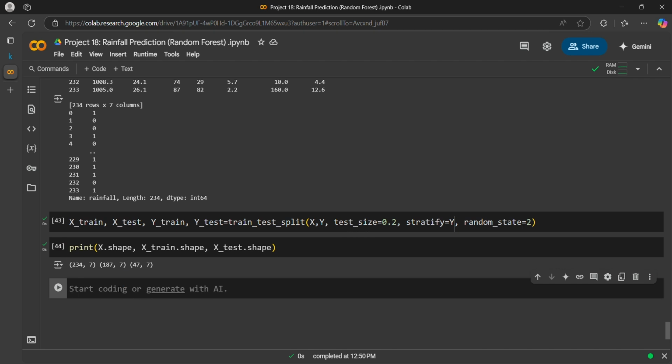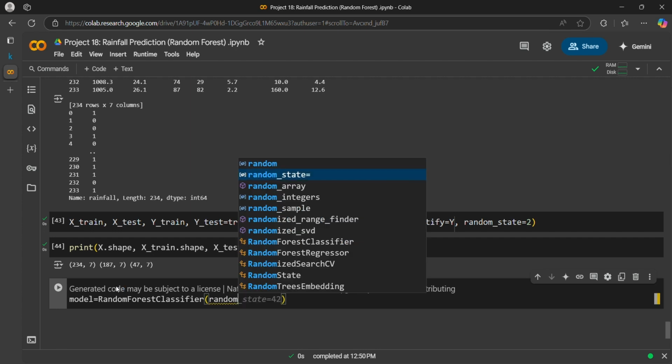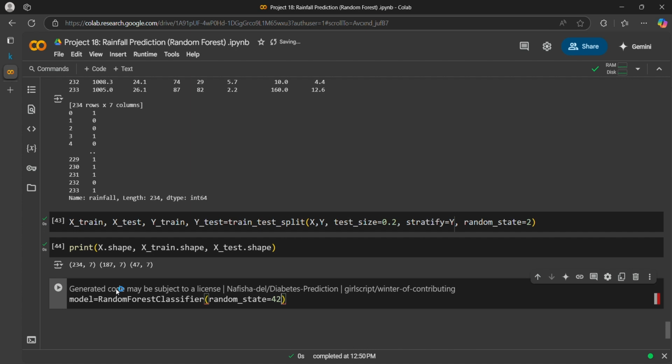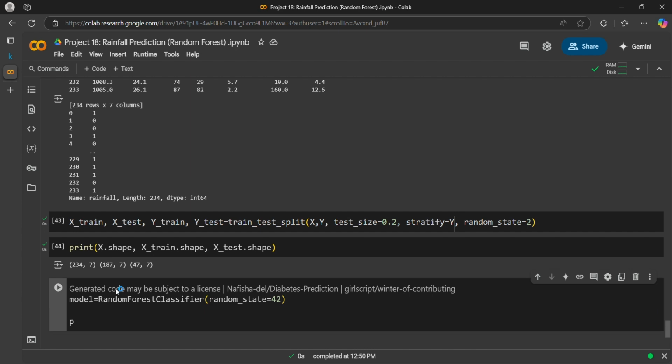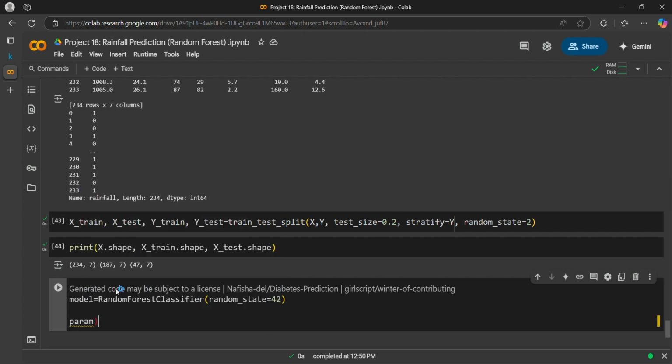Now we will do model training. So first we will initialize our model. So model is equals to a random forest classifier with random state as 42. I will explain that. Then we have hyperparameters, param grid.